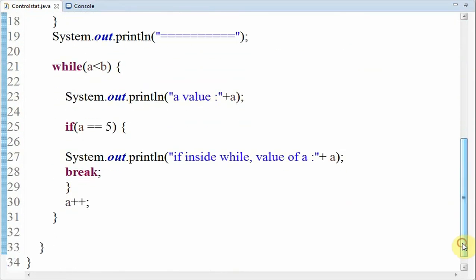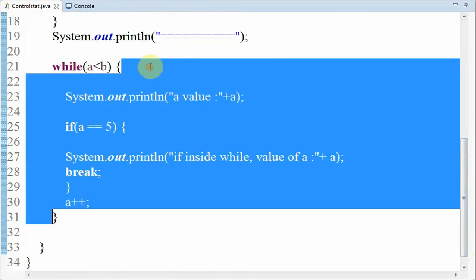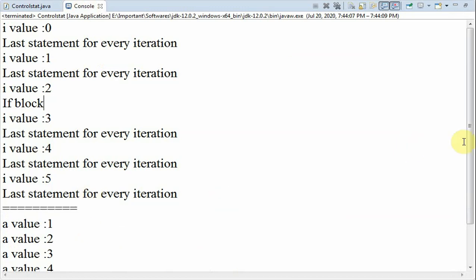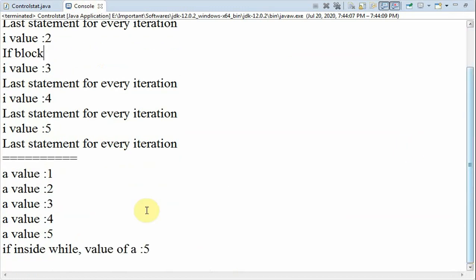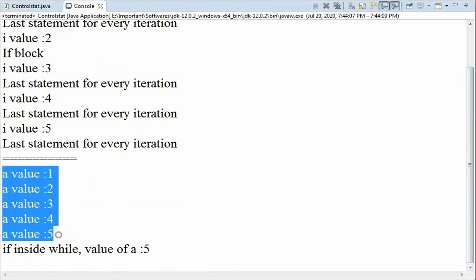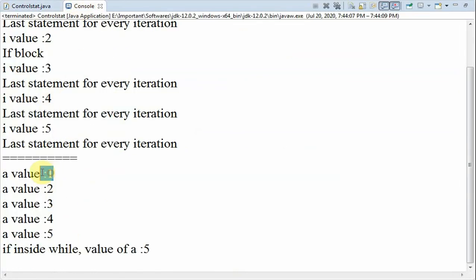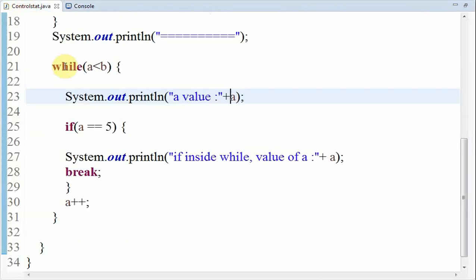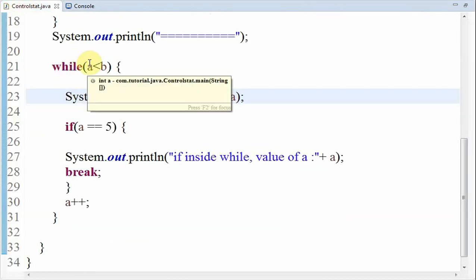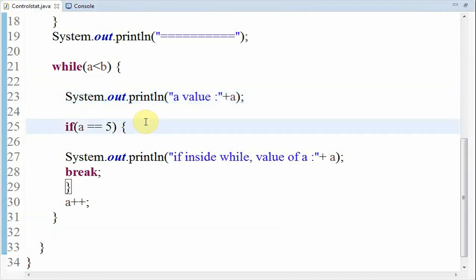So now the break statement. Here you can see a value as 1, 2, 3 and 4, 1, 2, 3, 4 and 5. As I told you, this condition will get satisfied for until 5 values. Like as we have the break statement, it will directly print the value of a to be 5 until 5. I mean first it will print 1, then after 2, 3, 4, 5 because until that time this condition will not get satisfied.